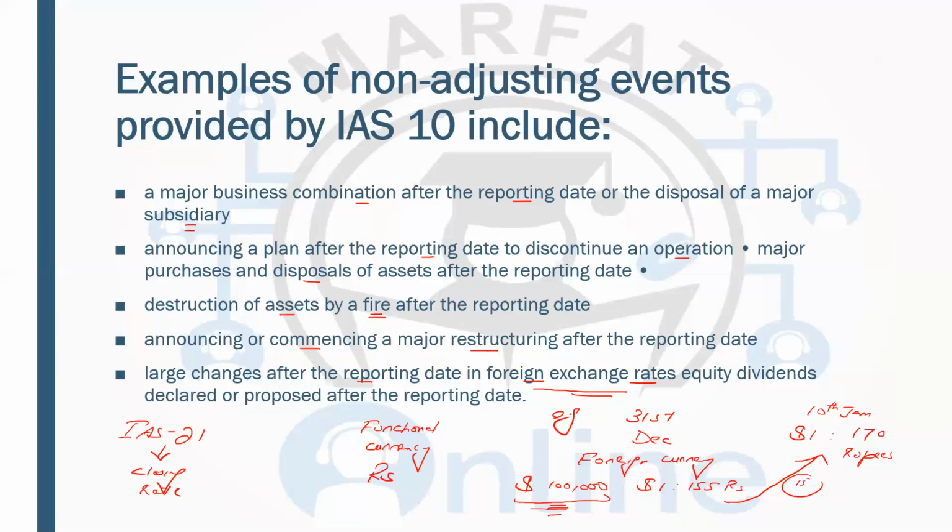You are not going to change it, and that change is not even under your control. The inventory was produced before the year end, and it was actually damaged, but they came to know after the year end. So that was their issue. But now the foreign currency was different at the year end, and the change in the foreign currency is not under their control. That is why it is a non-adjusting event.